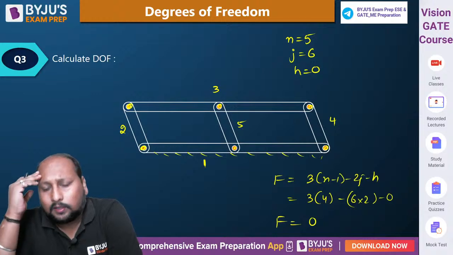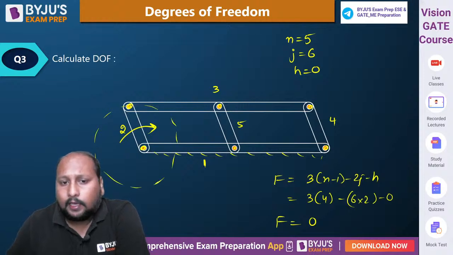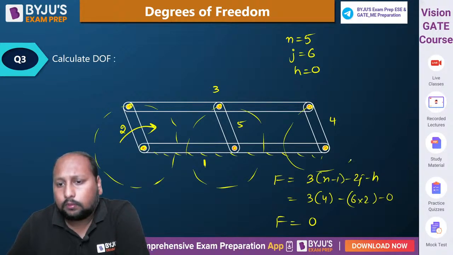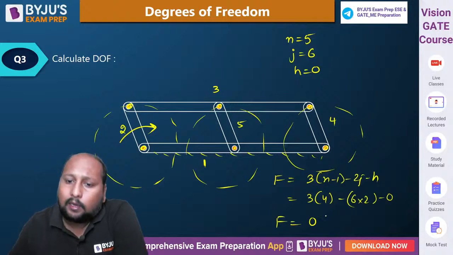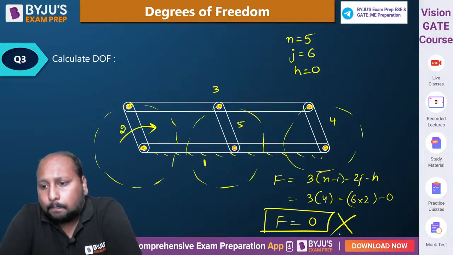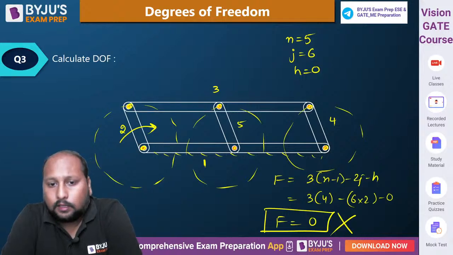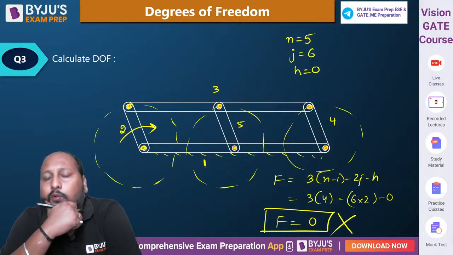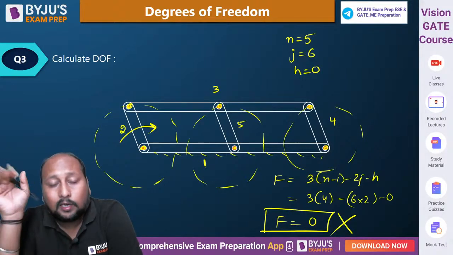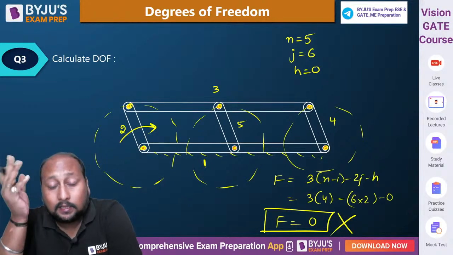But is that actually possible? If I try to give input over here, it will be able to move. If I try to rotate it like this, we are able to rotate it, this one also. है ना? That simply means the calculation that we have done is not correct. It is not having a 0 degree of freedom. It's not a structure. We are using this in trains. We are using this in locomotives. इस arrangement को we are using in locomotives, और इसी को हम लोग बोलते हैं parallelogram linkage. Call this a parallelogram linkage, and we are using this in locomotives.